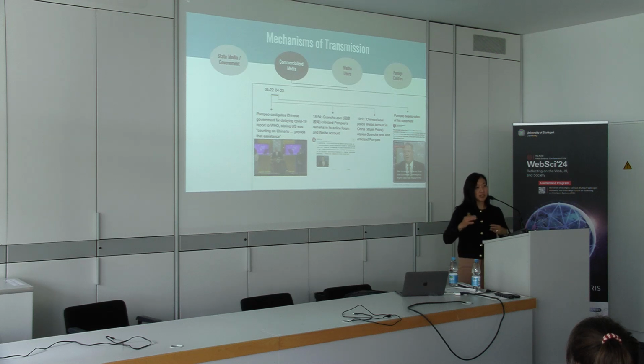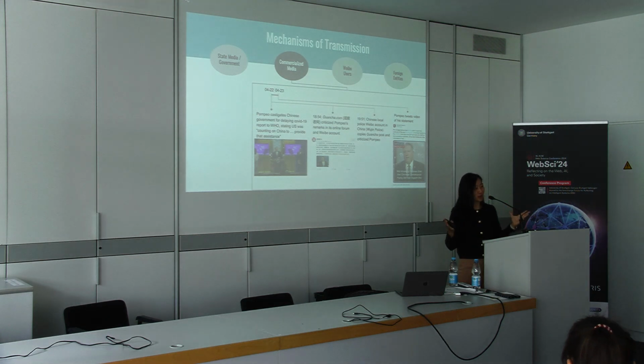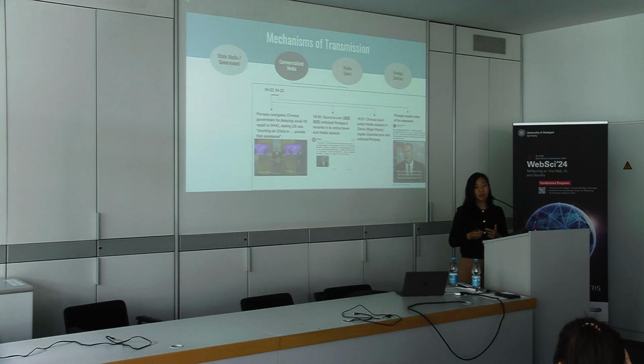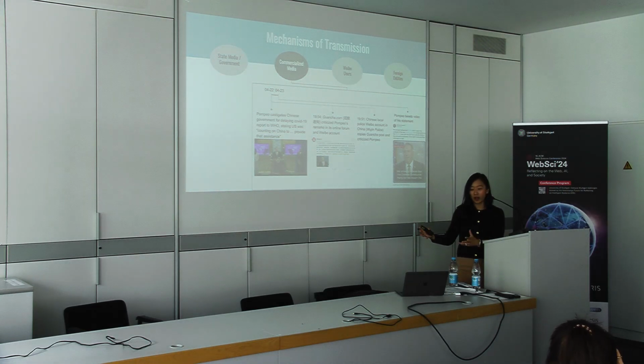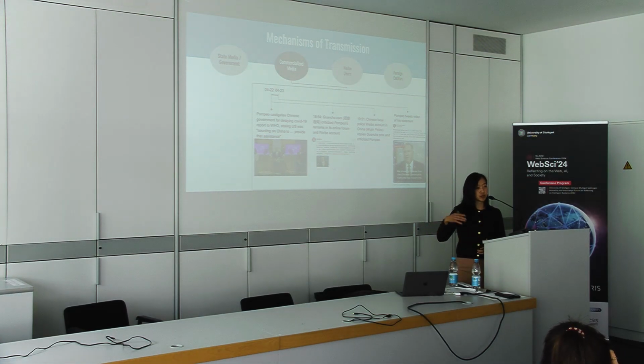But we also see much more convoluted flows of information. So here, Pompeo, then Secretary of State, is making another remark that's critical of China. Then we see a commercialized media outlet reporting on those remarks and posting to their website, but then a Chinese government account picks up that commercialized media reporting, and that's how we see this information propagate on Chinese social media.